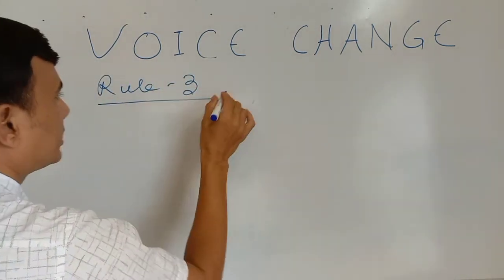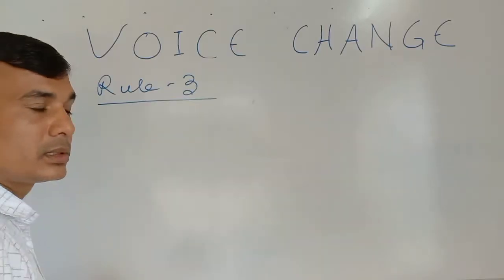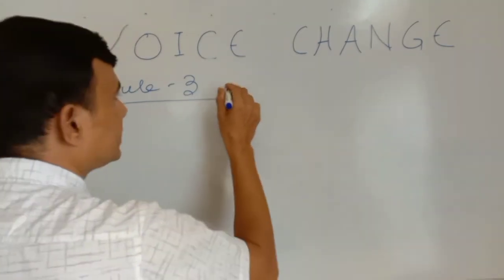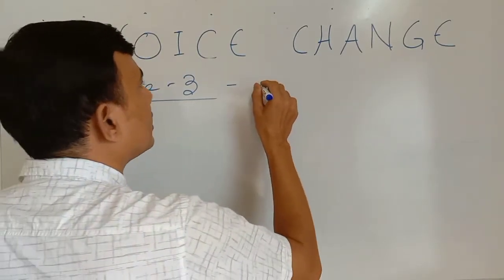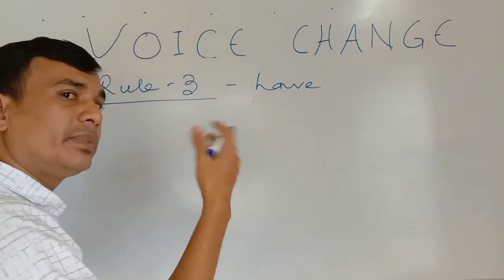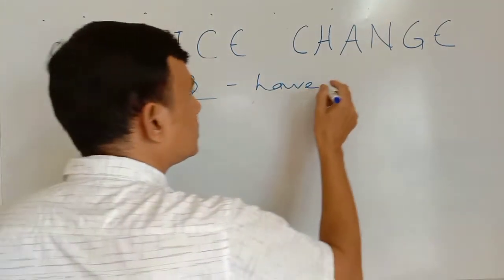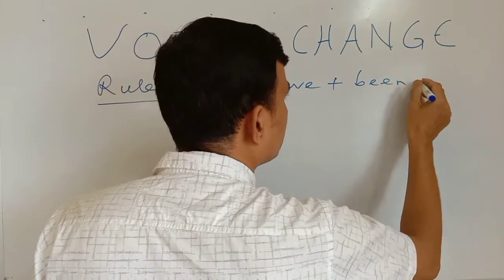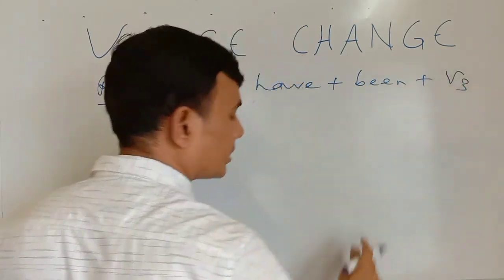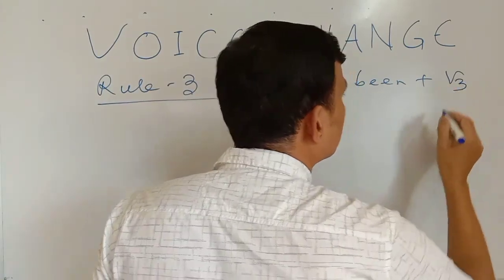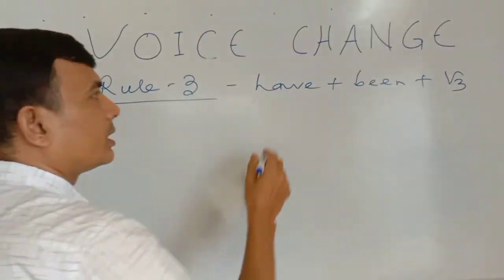Rule 3. What is rule 3? That is perfect tense. So I have written have, that is the have verb. It may be have or has or had. And after this I have written been, then V3. I think there is no difficulty.